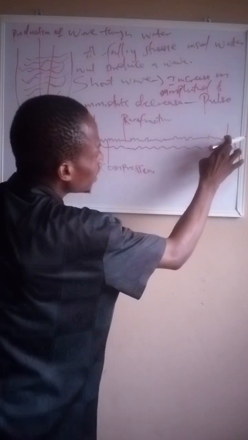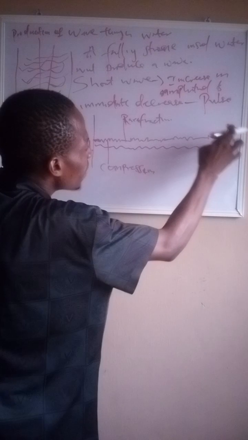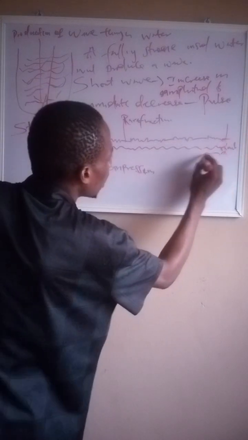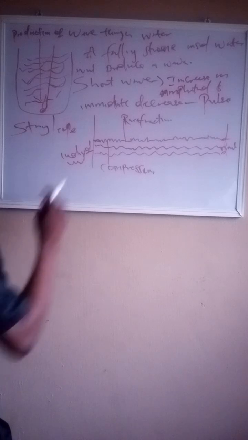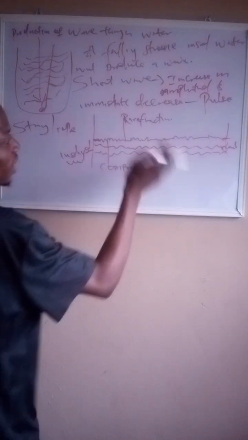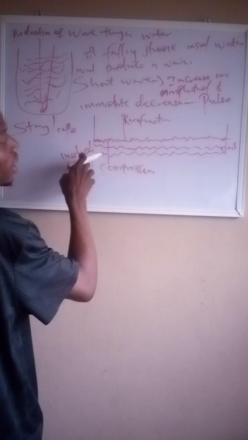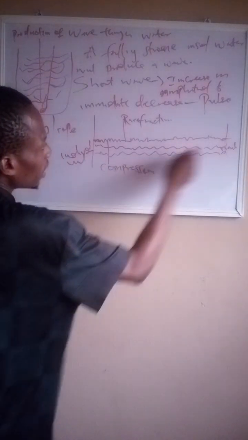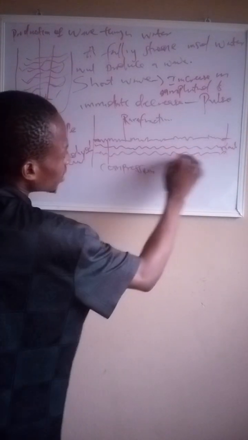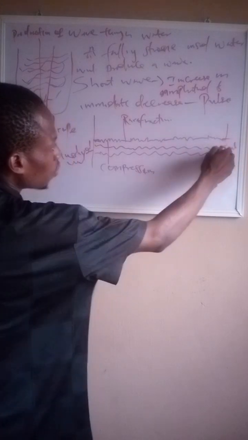If the person at this end produces the same again, it brings another rarefaction and compression. So there is a continuation of rarefaction and compression from one end to the other.